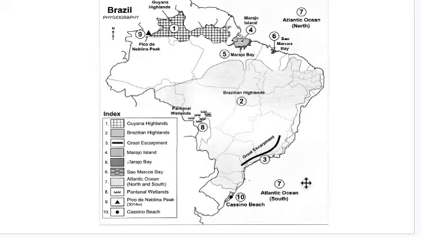So we have learned a few things, five divisions which are very important. The first division we have learned is the Brazilian and Guiana Highlands which are here and here, and then Pico de Neblina. So we have understood the physiographic divisions of Brazil.